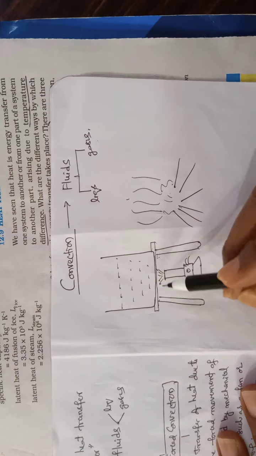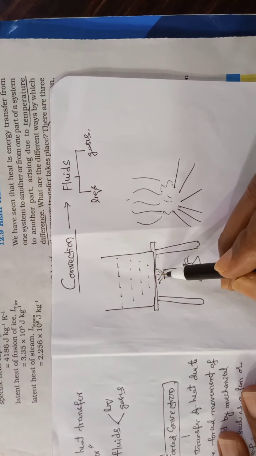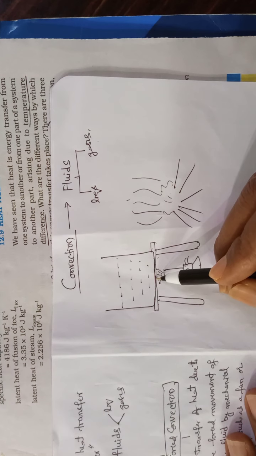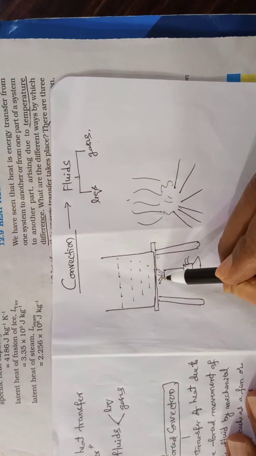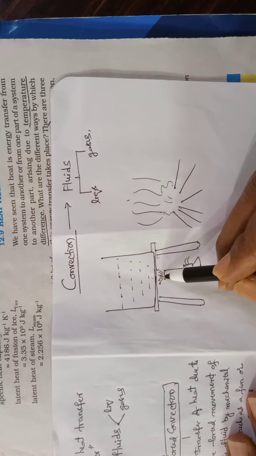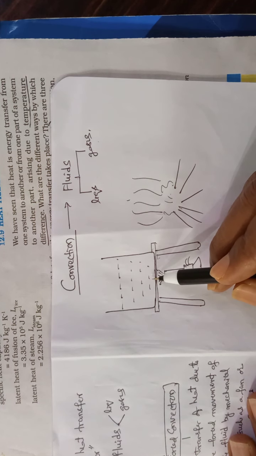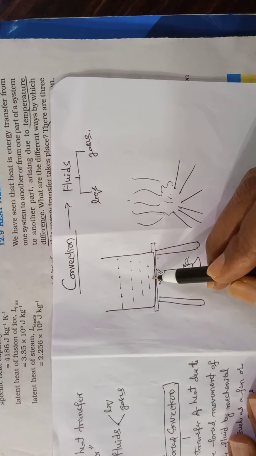Then first the bottom part of the beaker absorbs the heat energy by conduction, because this is a solid. Now the lower layer of water absorbs the energy again by conduction, because it is in touch with the bottom, so the bottom layer of water also absorbs the heat energy by conduction only.